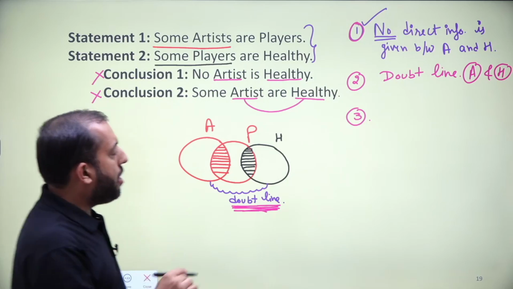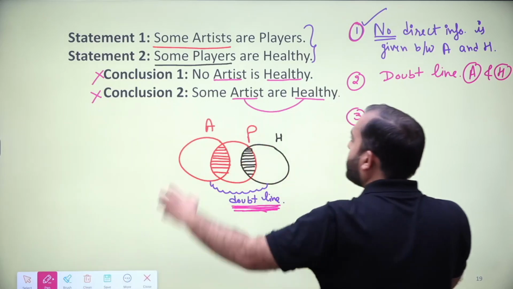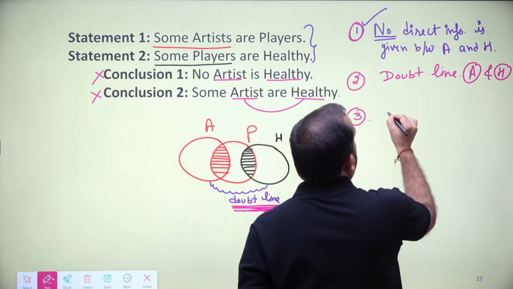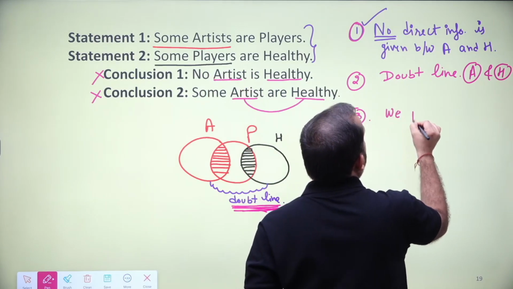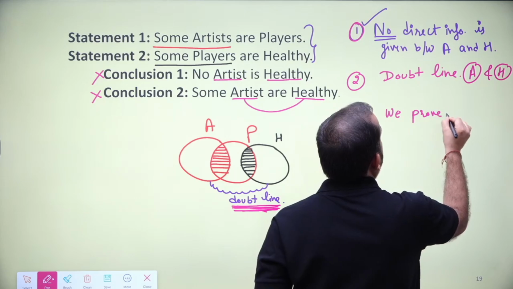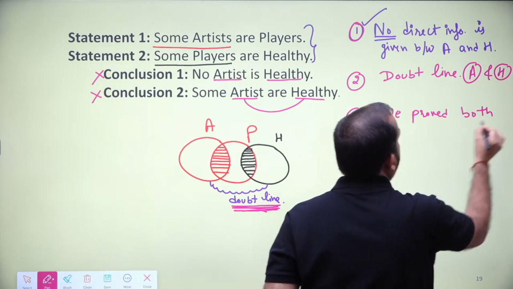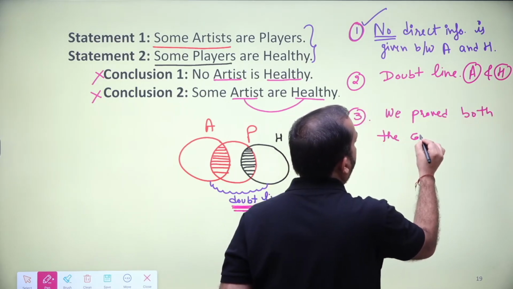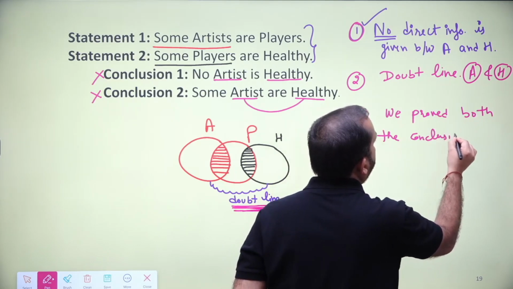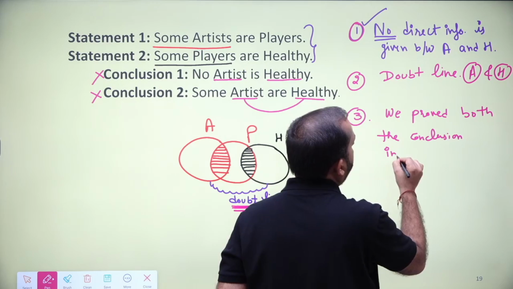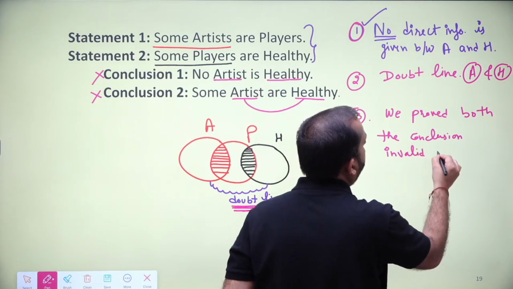Okay, now the third point is, in this case we proved both the conclusions invalid individually.